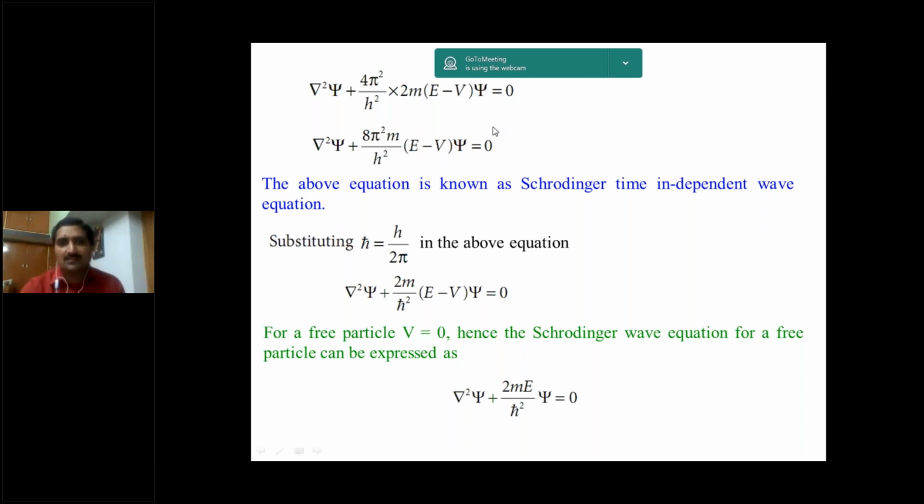There is an application for this. Particle in one dimension is the application of Schrodinger's time independent wave equation. So you should remember this equation: del square psi plus 8 pi square m by h square into E minus V into psi. Or you may remember this one also: del square psi plus 2m by h cross square into E minus V into psi is equal to 0.